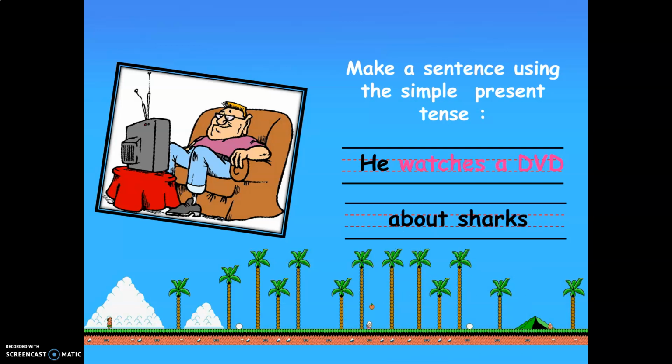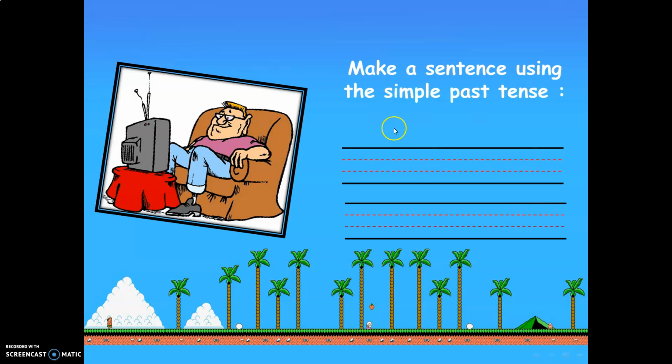Again, girls, if I ask you to make a sentence using the simple present tense, you have to say, he watches a DVD about sharks. What about the same sentence, but using the simple past tense? We have to say here, he watched a DVD about sharks, okay?